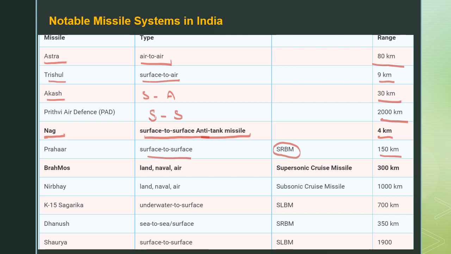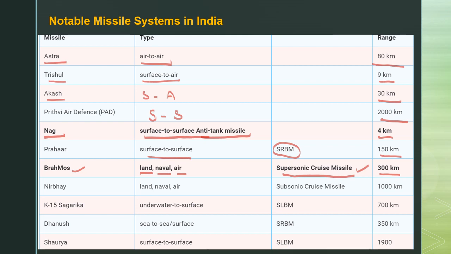And the BrahMos, it is very famous, and it has the capacity to target land, naval, and even air targets. And it is a supersonic cruise missile. It is very, very important. The BrahMos is a supersonic cruise missile, and its range is 300 kilometers.